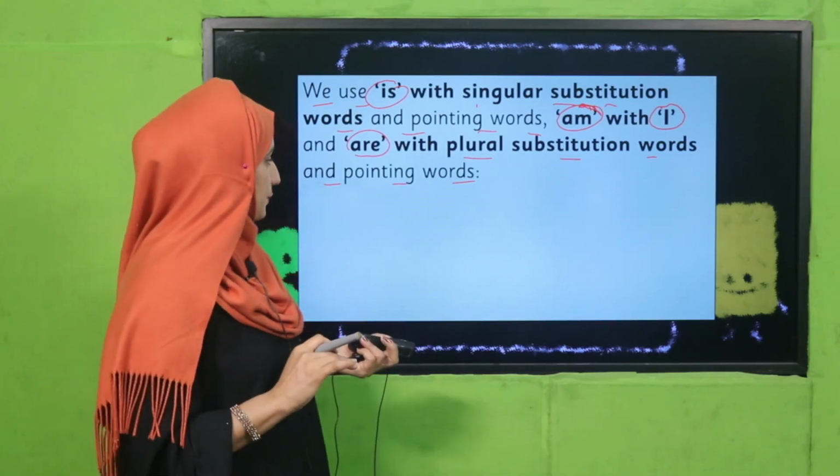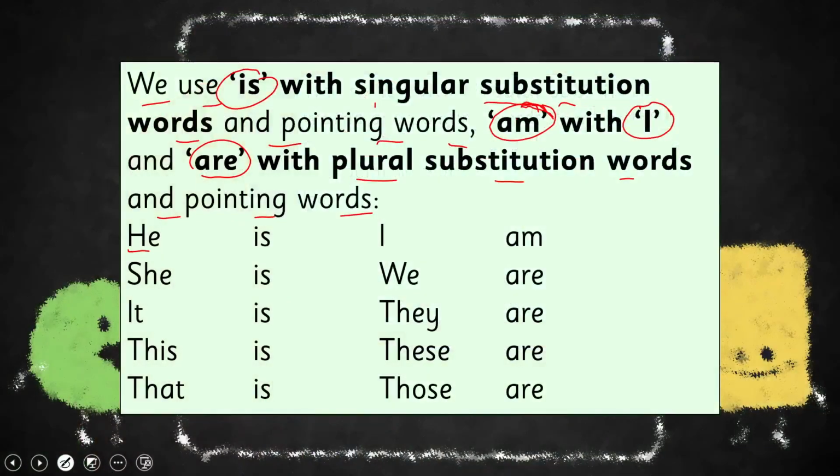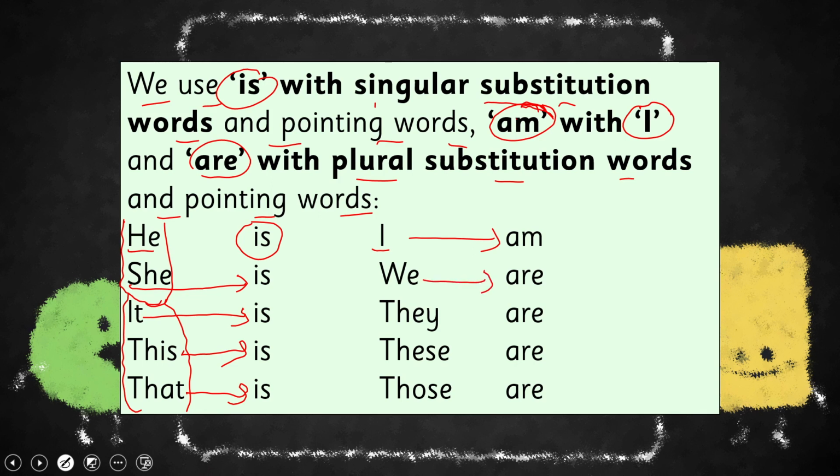Okay, so see there examples like he is, she is, it is, this is, that is. Got it? These are he, she, it, my dear students, substitution words, and it is also pointing word. So singular, that's why there is, and I am, we are, they are, these are, those are. Got it? So when these are plural, so what we have used?